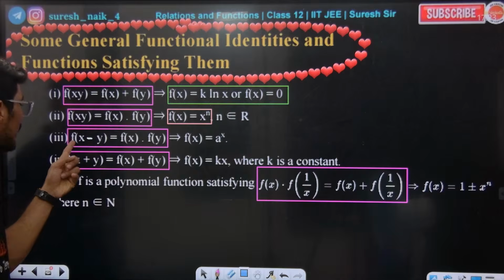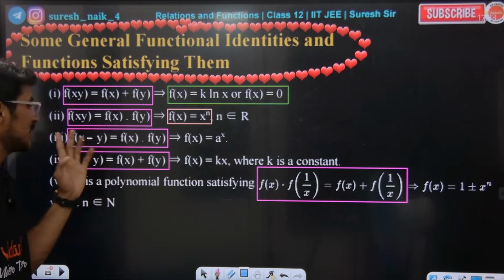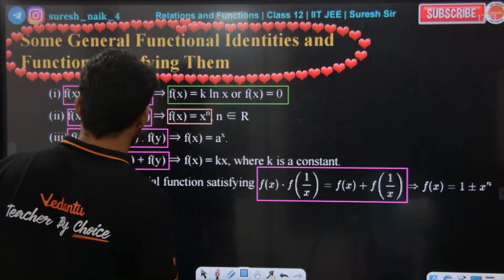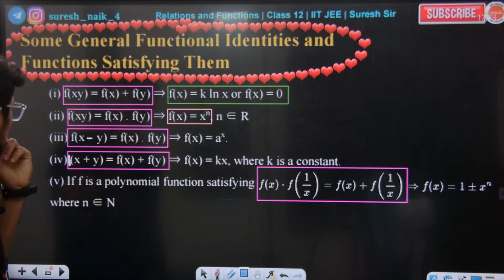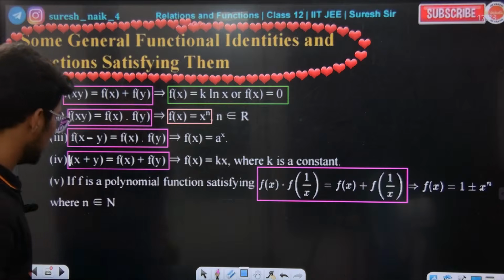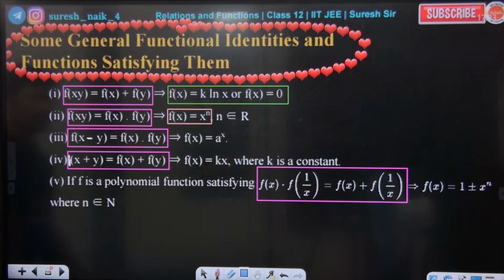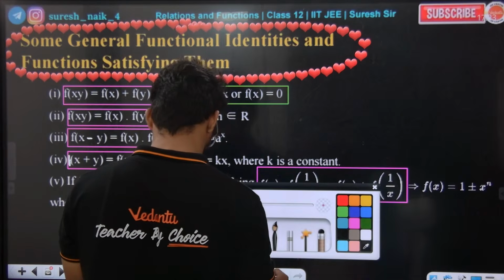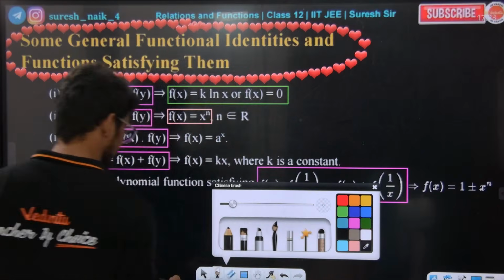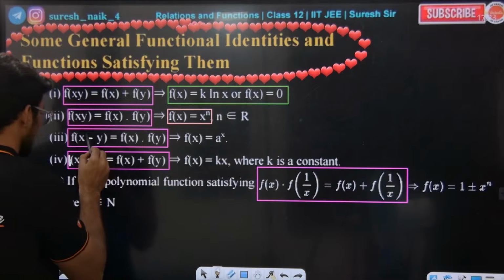Next, f of x minus y is equal to f of x into f of y. Here f of x should be a power of x, and it should be f of x plus y, not minus. Are you getting the point? This should be plus. Only if this is plus will it be correct, otherwise it becomes wrong.